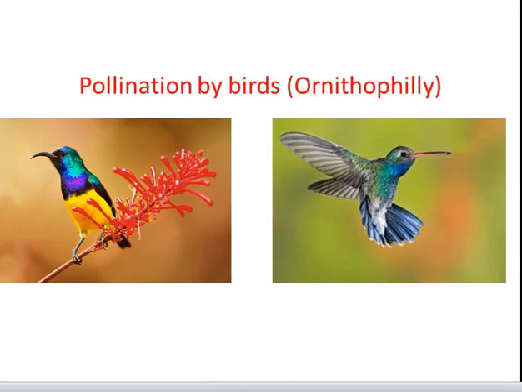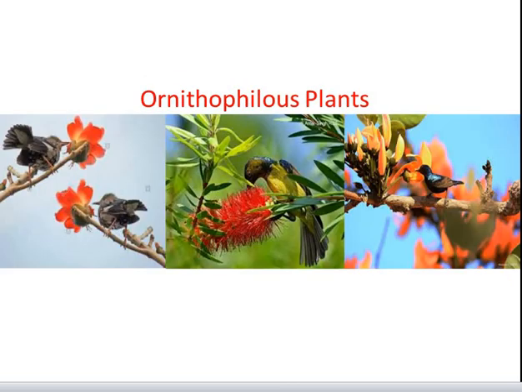The second type of pollination which occurs by biotic agents is by birds, which is called ornithophily. Only a few types of birds are specialized for pollination. They usually have a small size and long beaks, for example sunbirds and hummingbirds. Some ornithophilous plants are bombax, bottlebrush plant, and butea, etc.